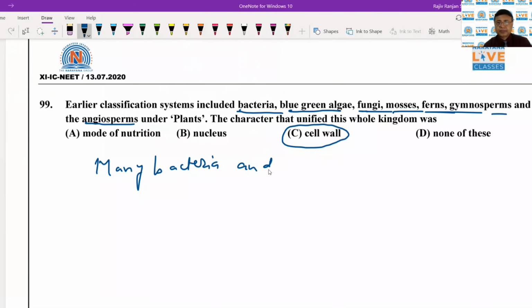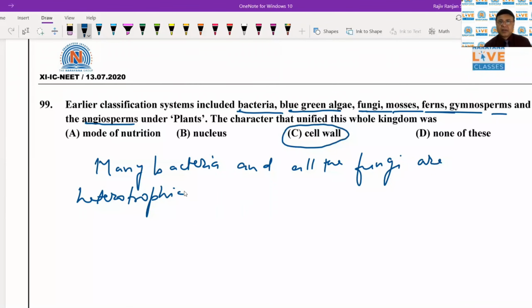and all the fungi are heterotrophic. So they are quite different from the plants, and they cannot be the basis of their inclusion into the kingdom Plantae. So bacteria and fungi are heterotrophs, and because of this, on the basis of nutrition they cannot be included in plants.